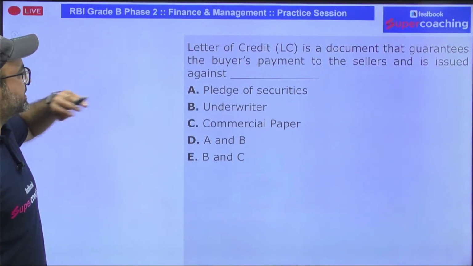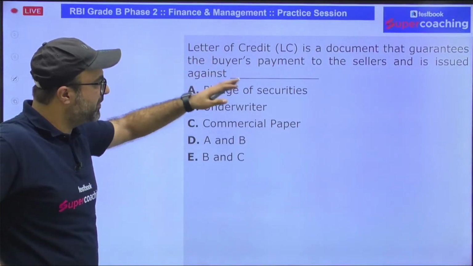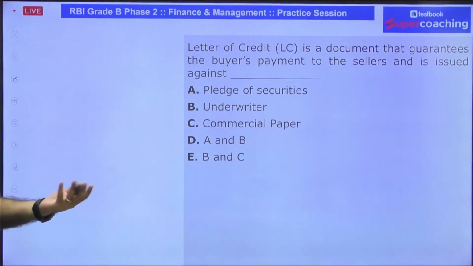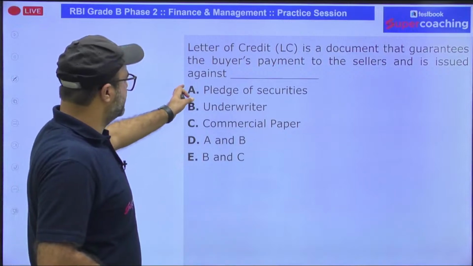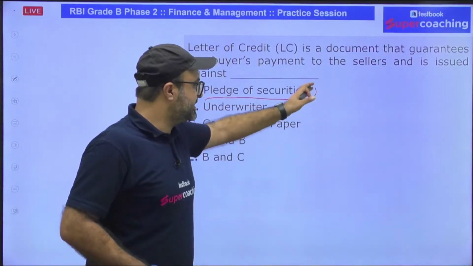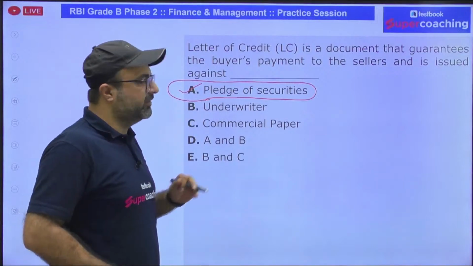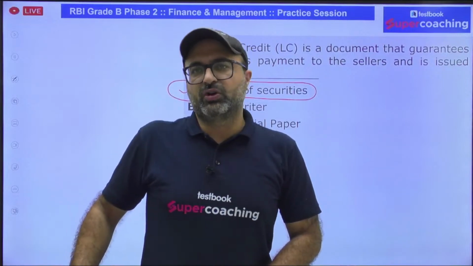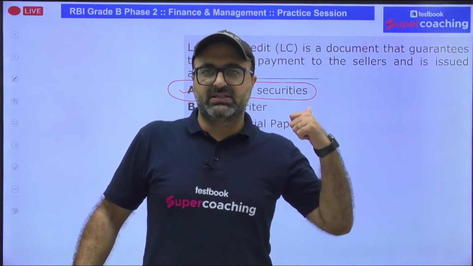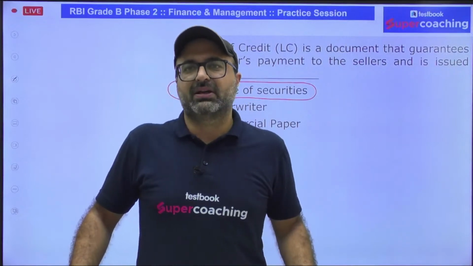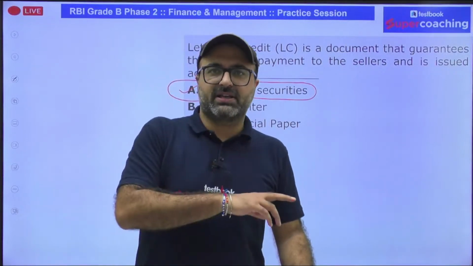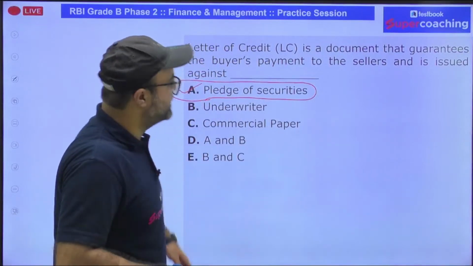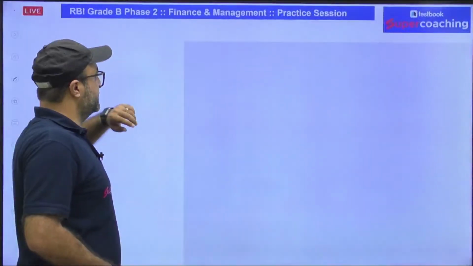So letter of credit is a document that guarantees the buyer's payment to the seller and is issued against what? What will be the answer? So obviously, if you are receiving letter of credit and if the bank is guaranteeing the payment on your behalf in near future, the bank will ask you to keep certain security. And if in near future you don't pay back to the bank, then the bank will liquidate this security in order to recover its credit. So letter of credit is provided against security. So the answer to this particular question is option A. Let's check it out.